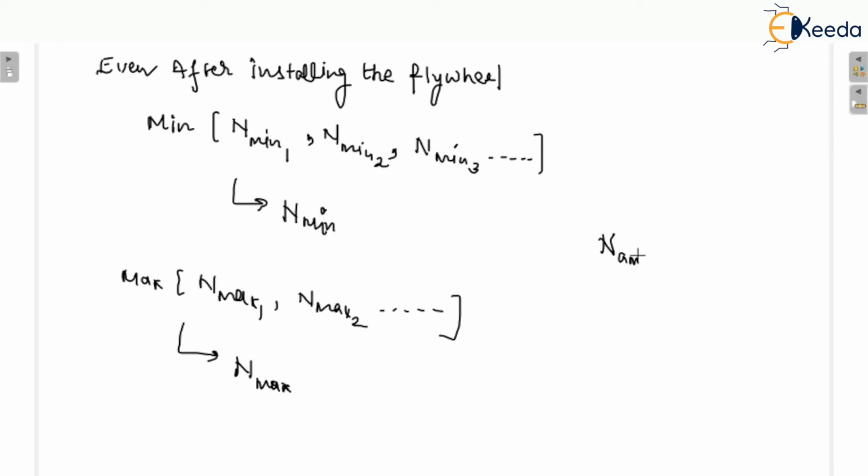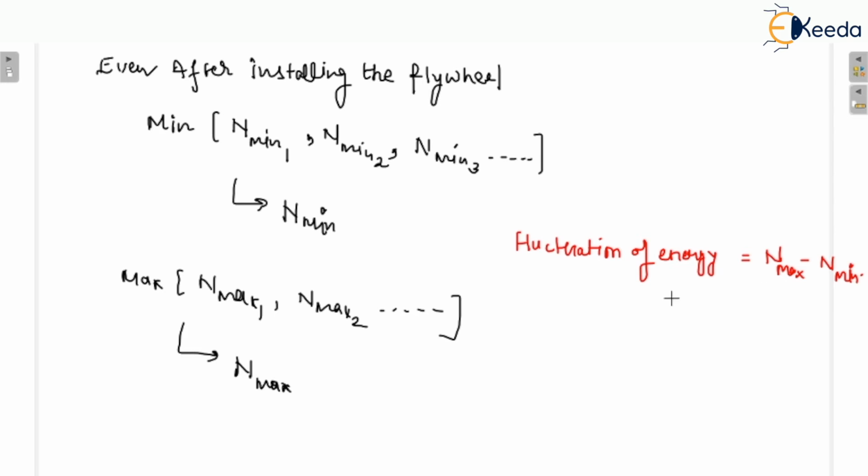Fluctuation of energy is basically equal to n max minus n minimum. This is basically the fluctuations of the energy.